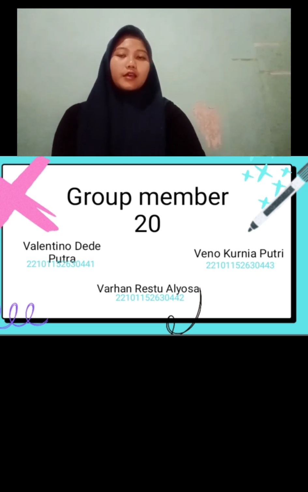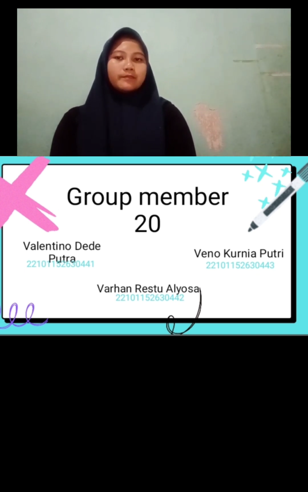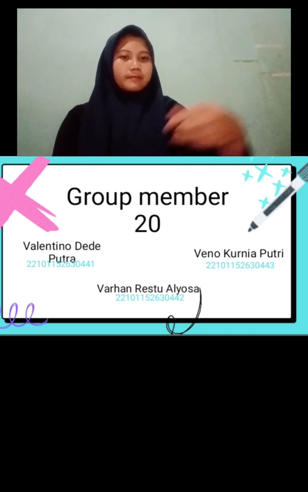Valentino Dede Putra with BP number 2210152630441. 2. Varhan Resto Alyosta with BP number 2211152630442. Without further ado, we will start the presentation.